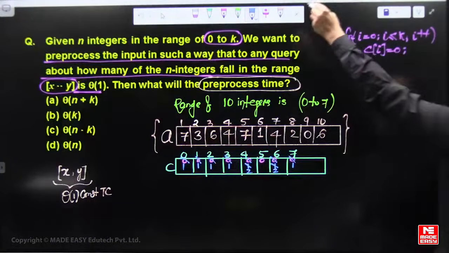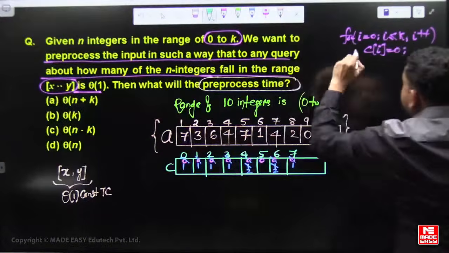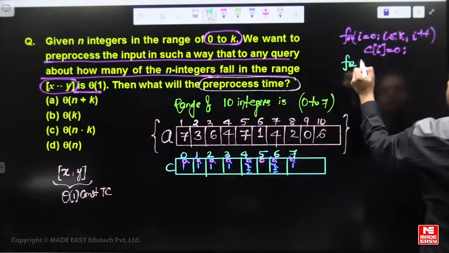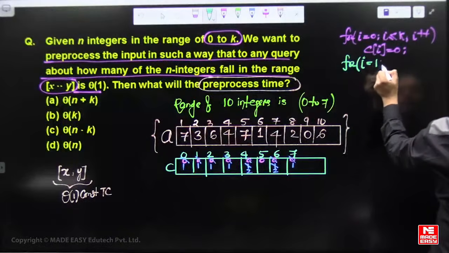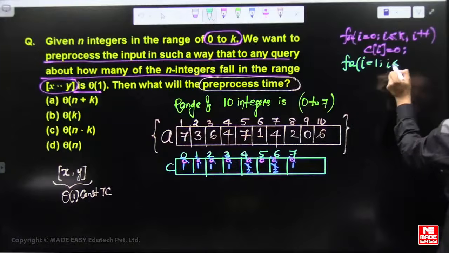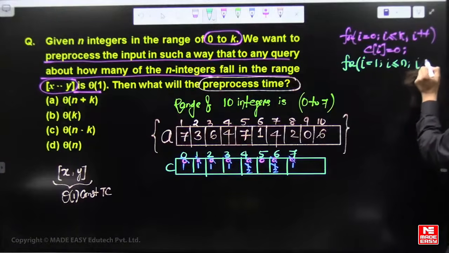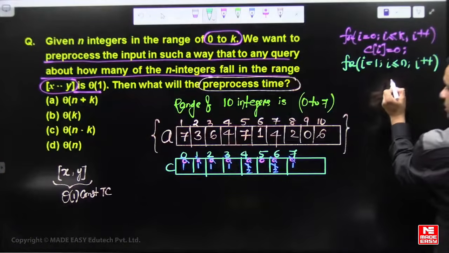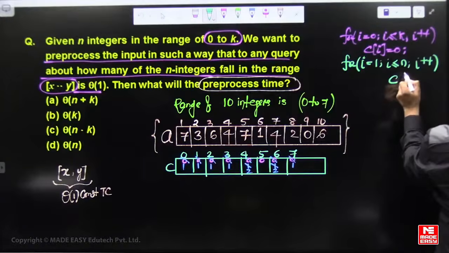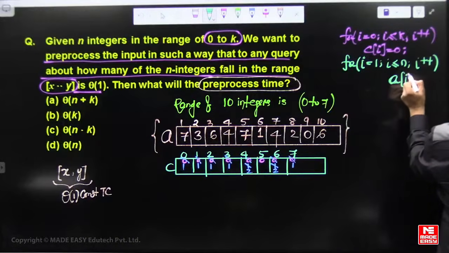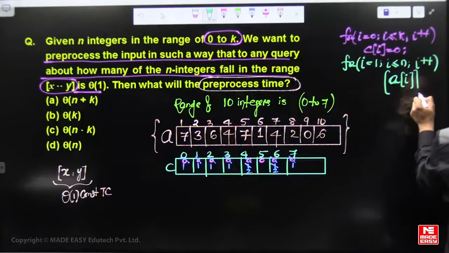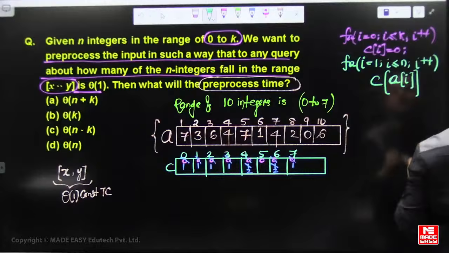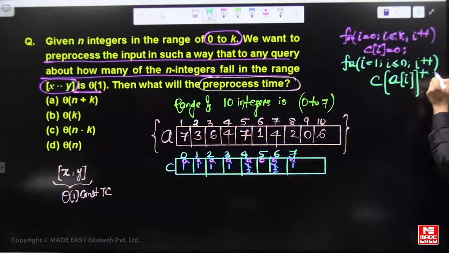That requires order of n time. Run the loop from i is 1, i less than or equal to n, i plus plus. This A of i becomes the index for the count array. A of i becomes the index for the count array, and we increase the frequency of the count.